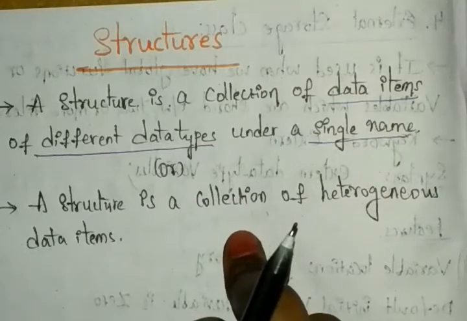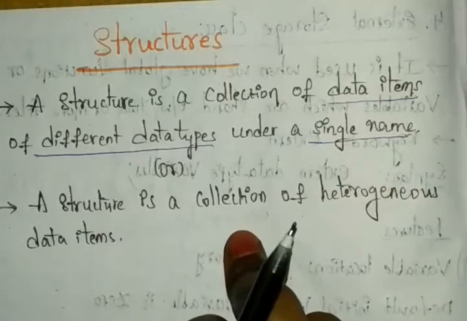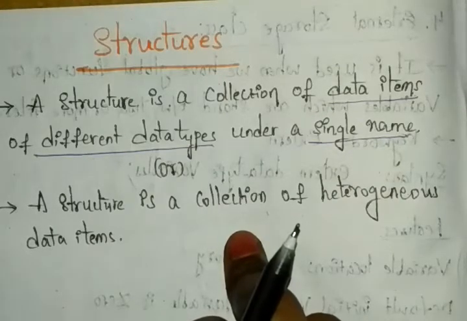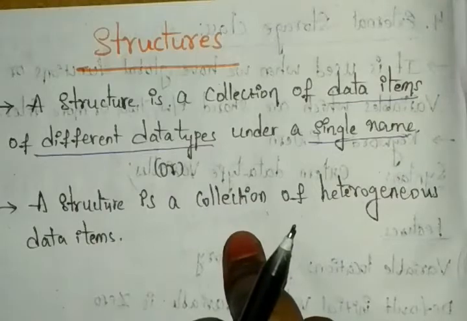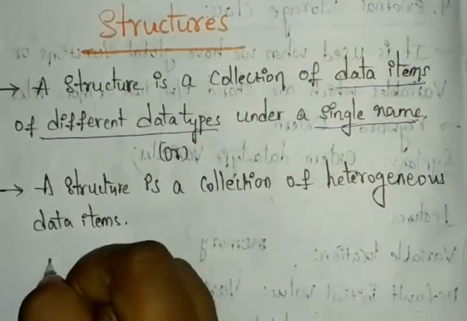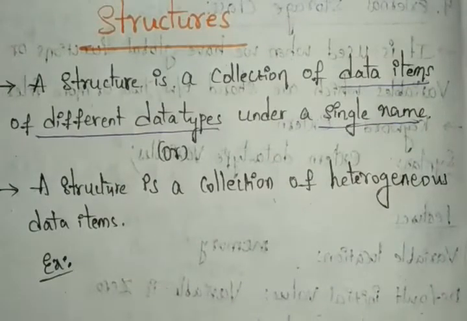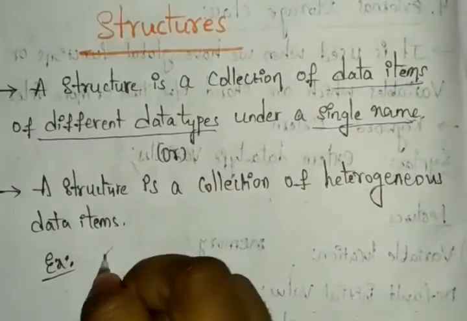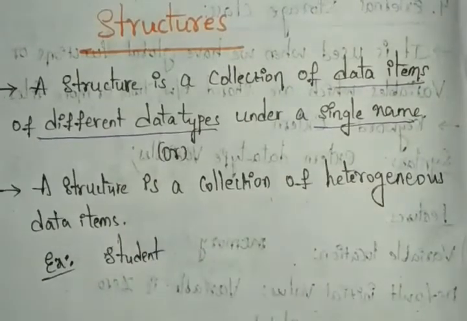For example, a structure is handling a group of logically related data items, so you can represent a set of attributes. Here I am taking one simple example: a student. A student will not have only one thing.